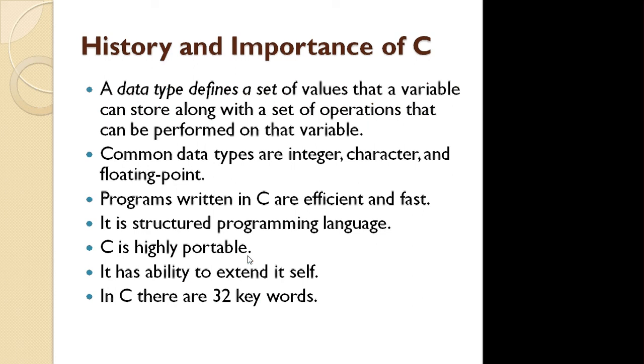Basically in C programming, three data types are there: integer, character and floating point. Because of this variety of data types available in C and with the help of powerful operators, programs written in C are efficient and fast. This is one of the features or importance of the C programming language.